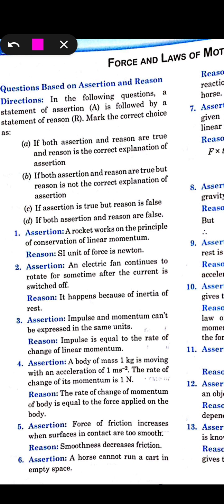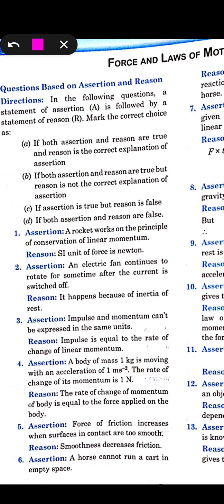Second one, smoothness decreases friction, right? Smoothness decreases friction. It is not the correct explanation for the assertion. So you will use option B, that both are true, but the reason is not the correct explanation of the assertion.